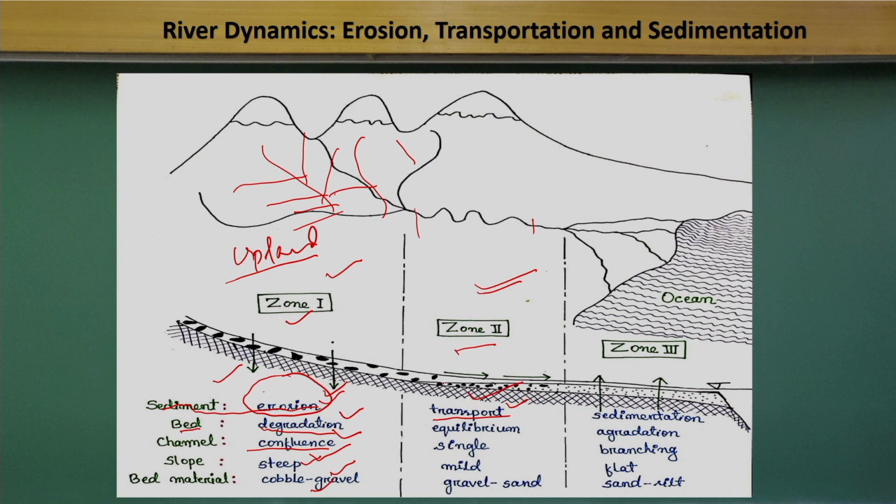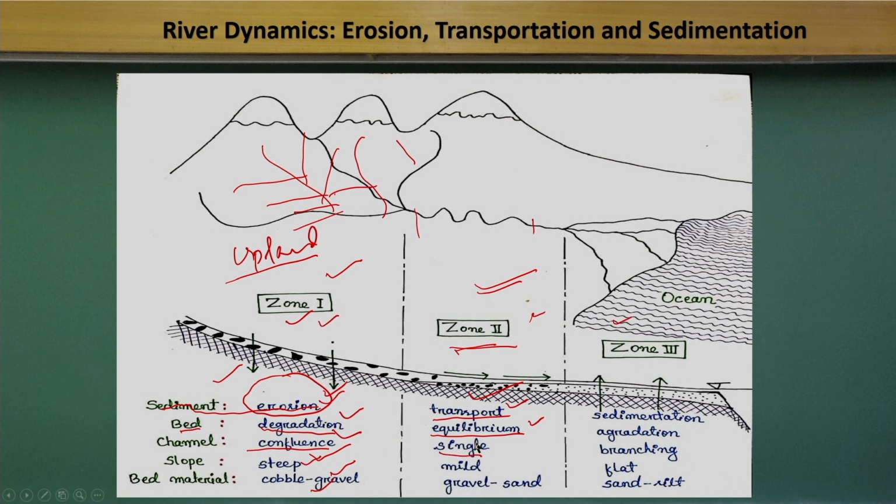It just transports water, sediment and nutrients. It may have aggradation or degradation, but overall it will be in equilibrium. That means it doesn't change the fluvial geometry of the river significantly at this zone as compared to Zone 1 or Zone 3.